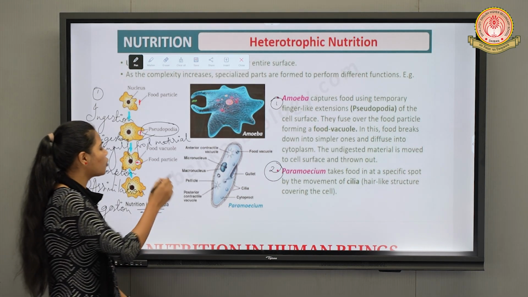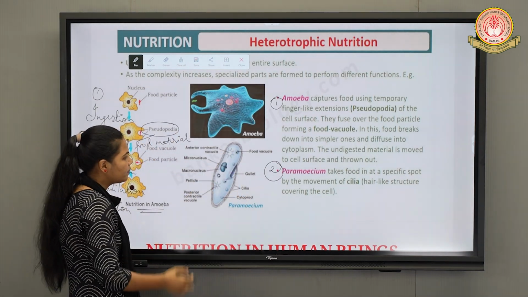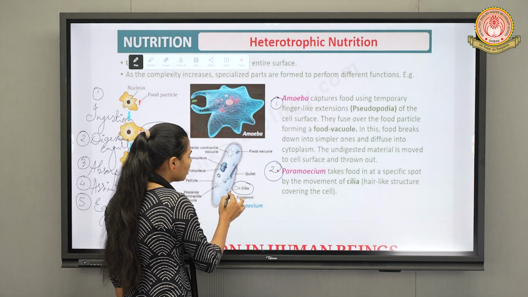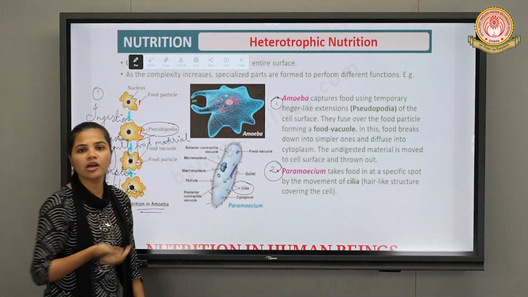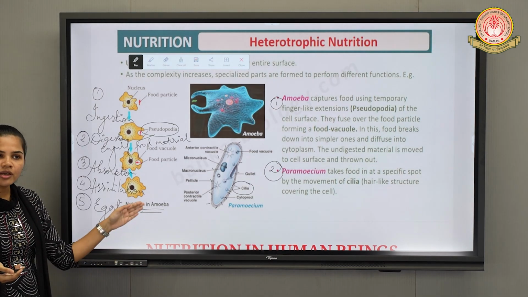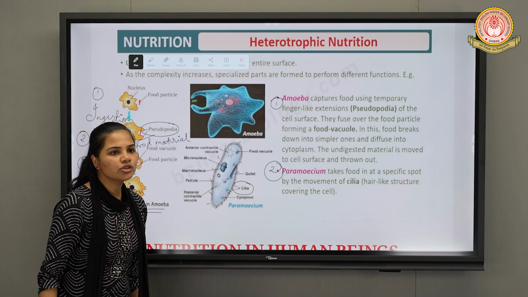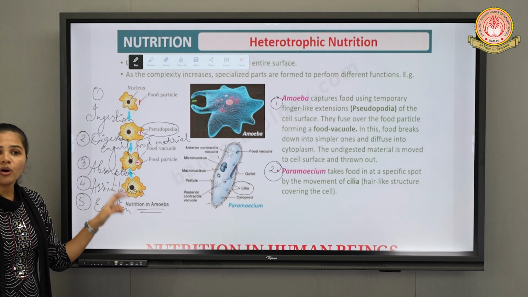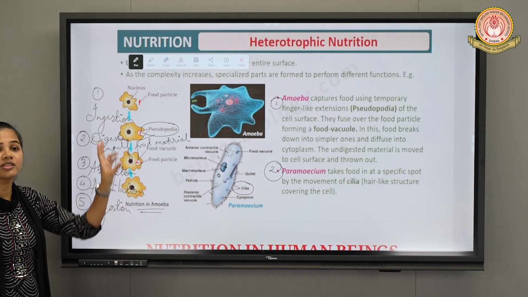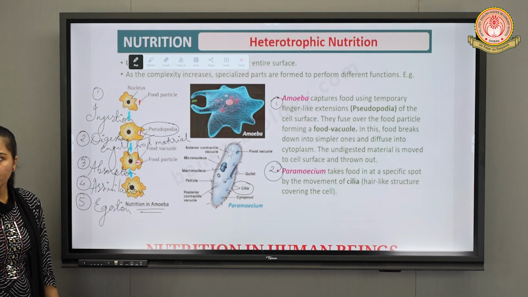But instead of pseudopodia, as you can see in this figure, paramecium uses cilia, which are hair-like projections present on the outer surface of the organism. So these are two examples in which we can observe the holozoic mode of nutrition, which is a subtype of heterotrophic mode of nutrition.